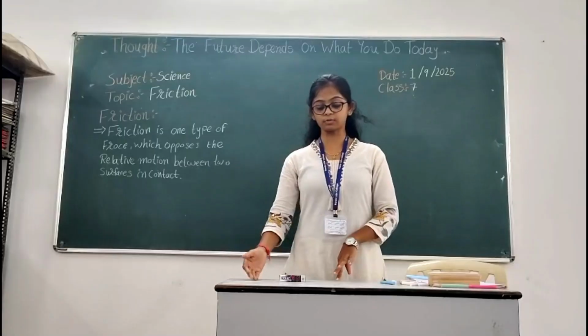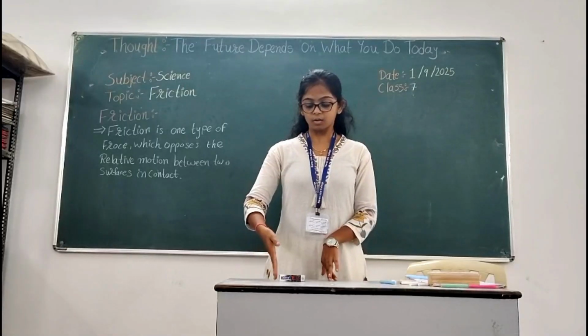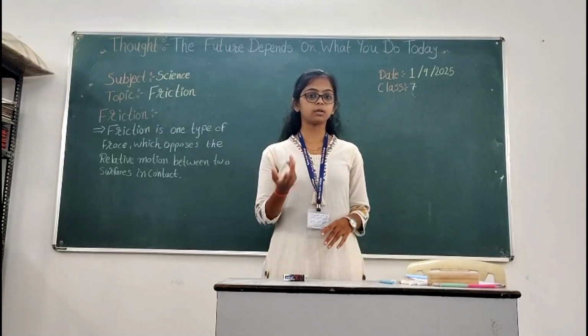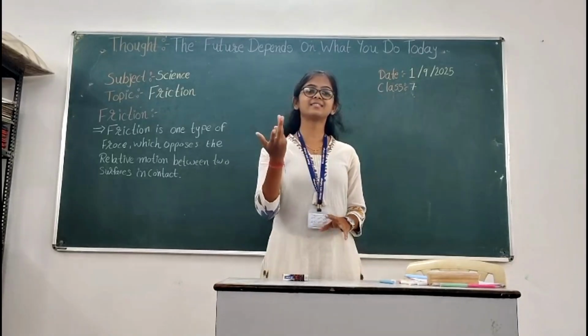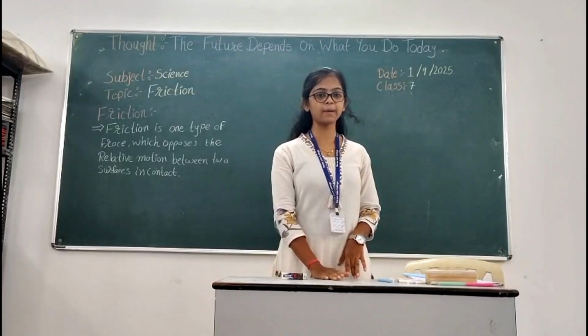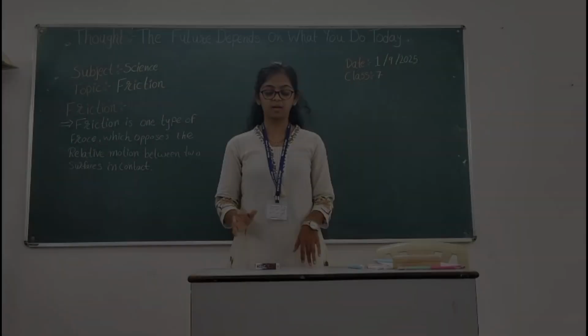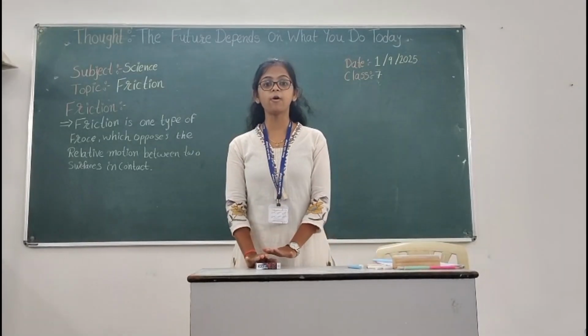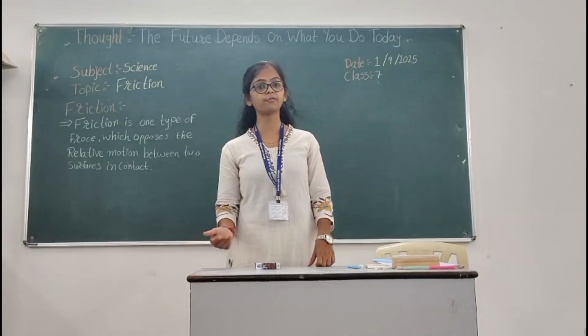Because of the force I give by moving it, friction develops between the surface of the table and the surface of the box. It is the reason why the box stops when I stop giving the force.